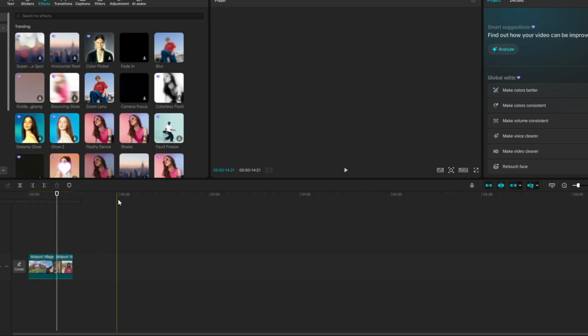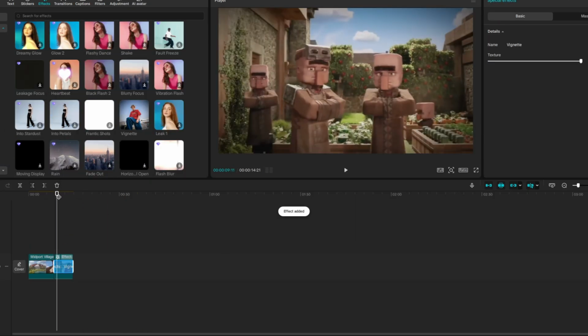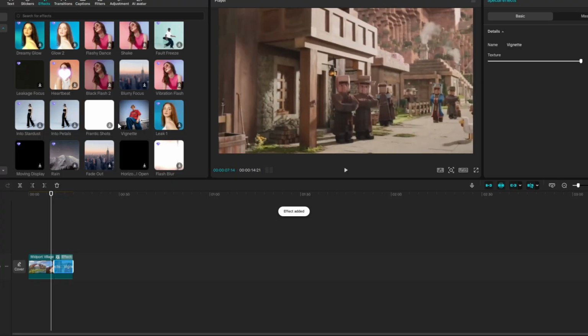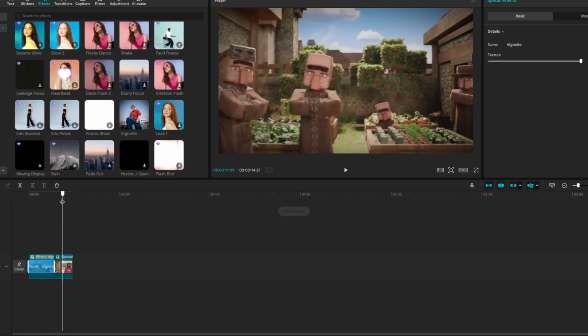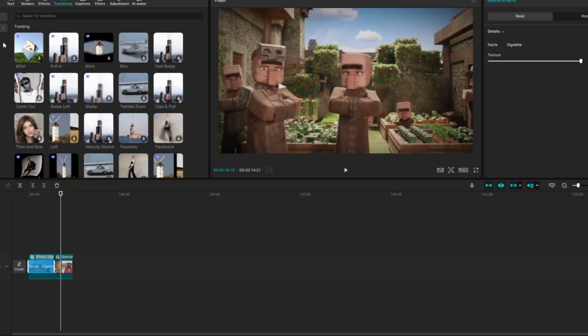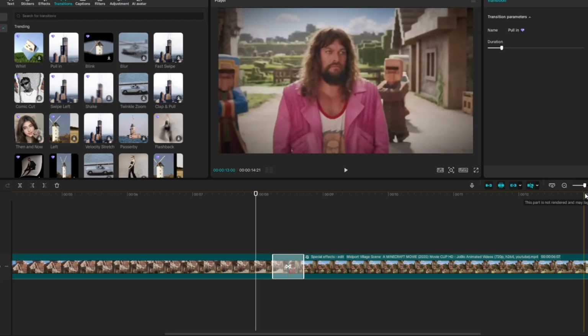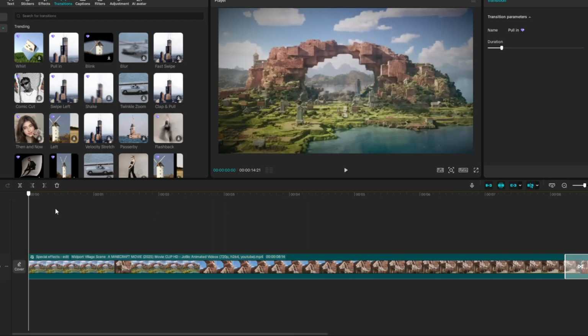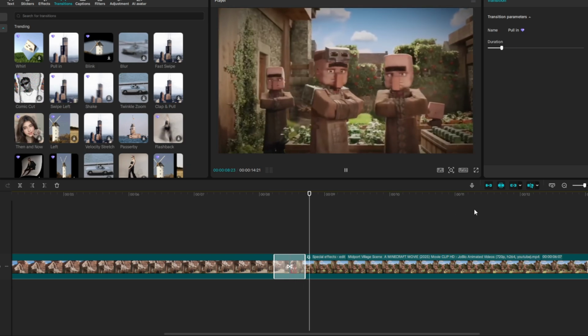You can also add some effects to really make it stand out to other videos. So for instance, I'm adding a vignette here. Just add that to the whole thing, something like that. You can also add transitions. So I'm going to click on transitions here, and then I'm going to find something that just looks nice, put it in between the clips, as you can see. And as you can see, it has a nice little transition.